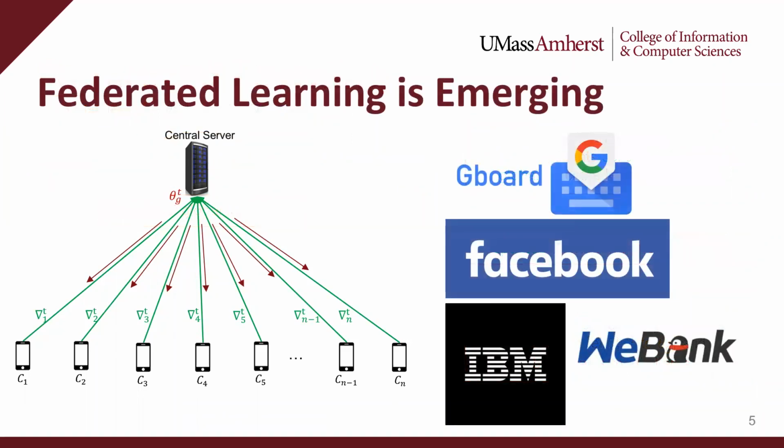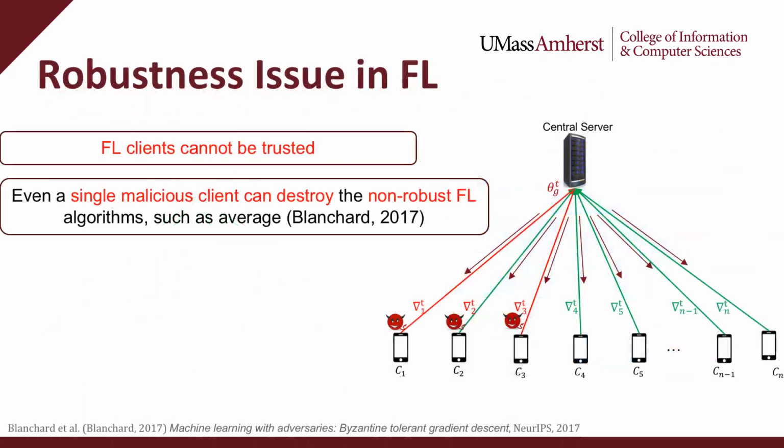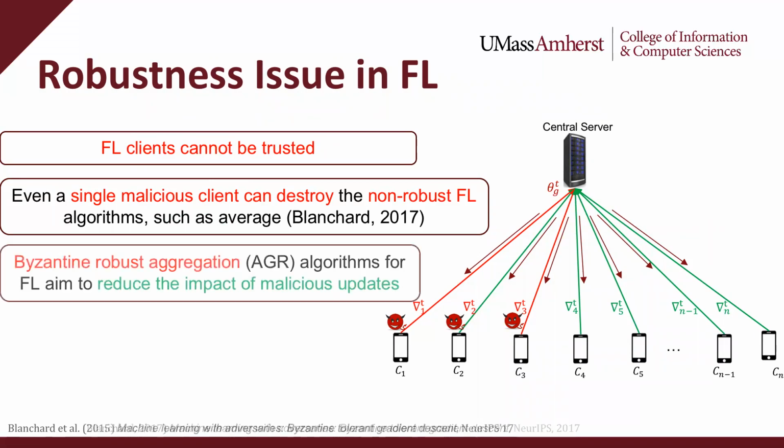Many companies have already adopted federated learning for different purposes. For example, the next word prediction feature of Google's keyboard uses federated learning, and IBM uses federated learning for medical image diagnosis. Now, federated learning is a distributed system, which means its collaborating clients cannot be trusted. That is, some clients can be malicious and try to jeopardize the global model. For instance, it has been shown that even a single malicious client can completely manipulate simple averaging-based federated learning.